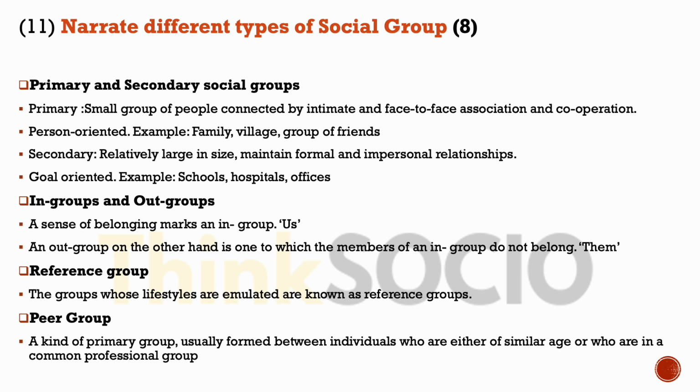An outgroup, on the other hand, is the one to which the members of an in-group do not belong, the feeling of them. Reference group is the groups whose lifestyles are emulated. And peer group is a kind of primary group only, usually formed between individuals who are either of similar age or who are in the common professional group.